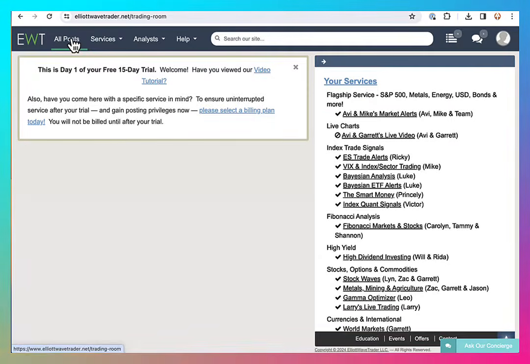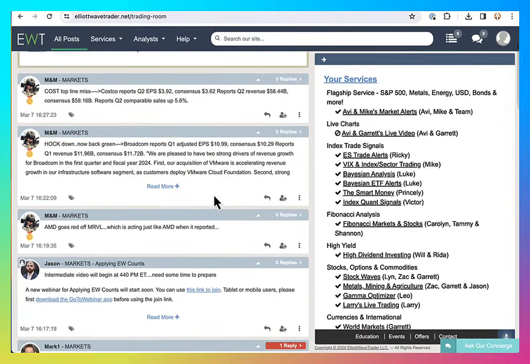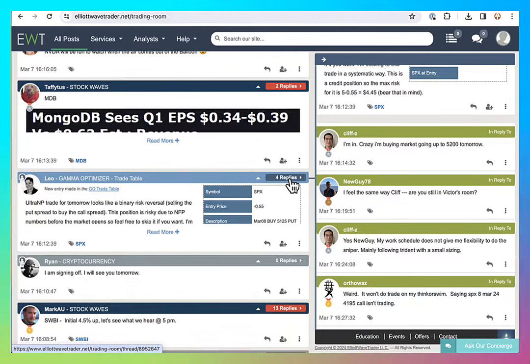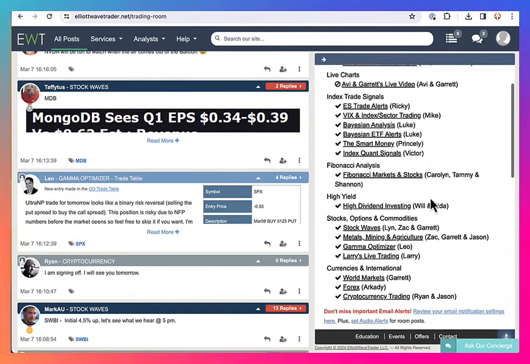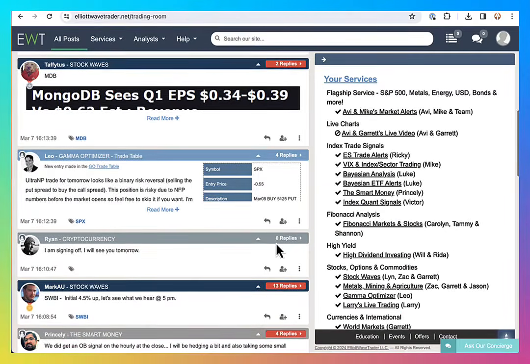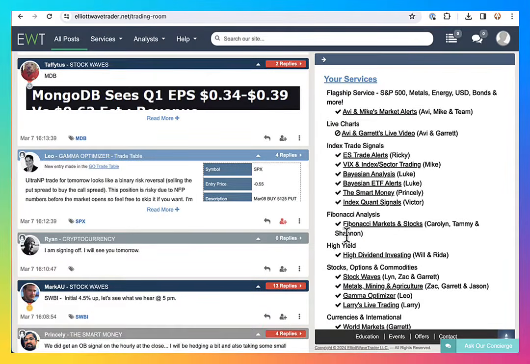Here's how you can interact with a post. To view the full discussion on a post, click here to open the thread and view the replies. Click again to change the right column back to a listing of services and special notes. To follow a post and be alerted whenever there's a reply within the thread, click on the follow icon here. Your alerts to new posts within the thread will appear in our notification center here. Click again to unfollow. You can bookmark the post here.